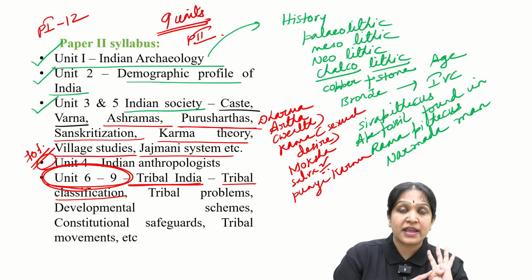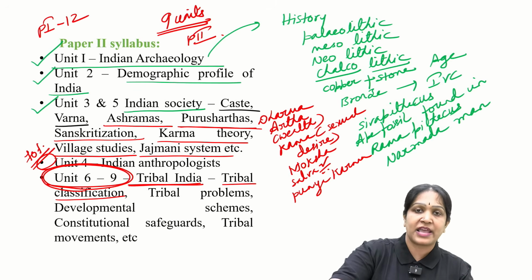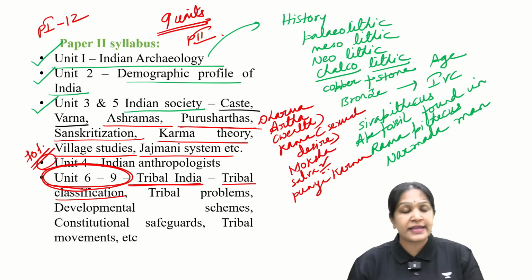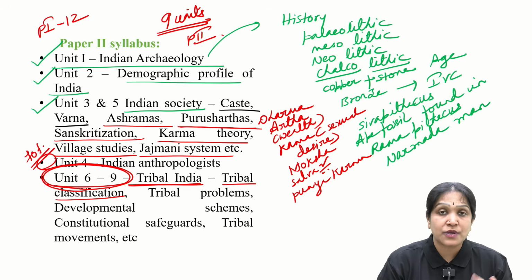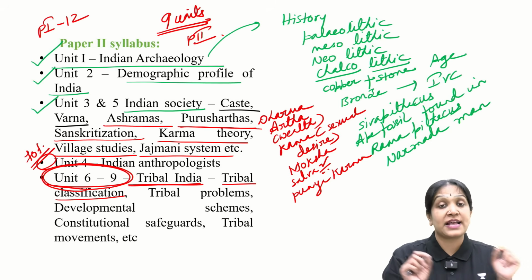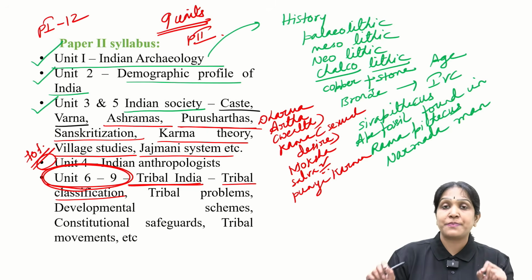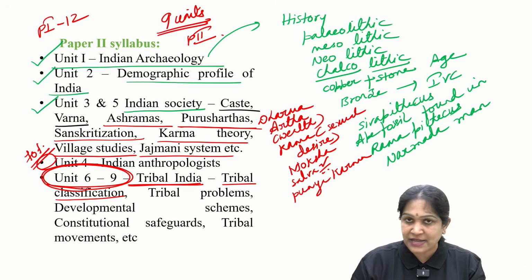We classify the tribals based on the language they speak, based on Aryan tribes or Dravidian tribes or Mongoloid tribes or Negrito tribes, like that. We classify the tribes based on their occupation, based on their religion, and based on the region where they are living, South Indian tribes, Central Indian tribes, like that.